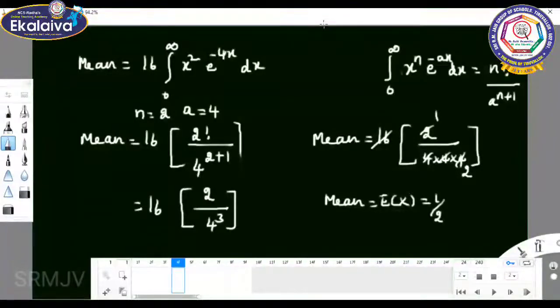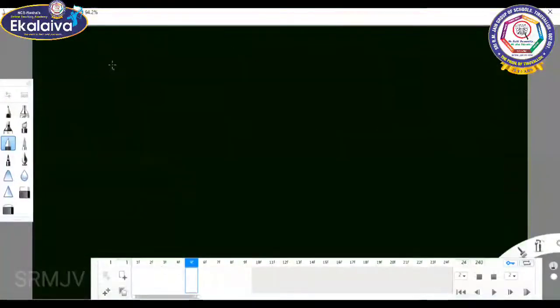Next, expectation of x square. Expectation of x square equal to integral minus infinity to infinity x square f of x into dx.